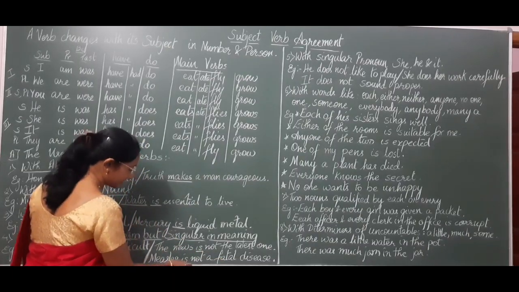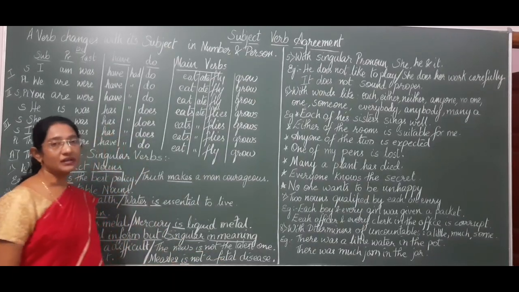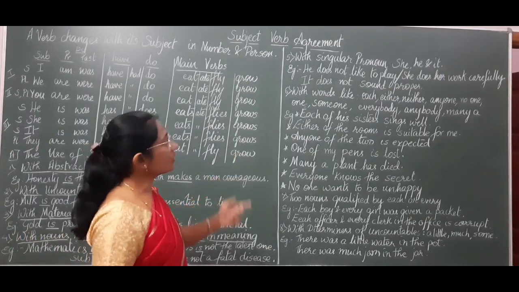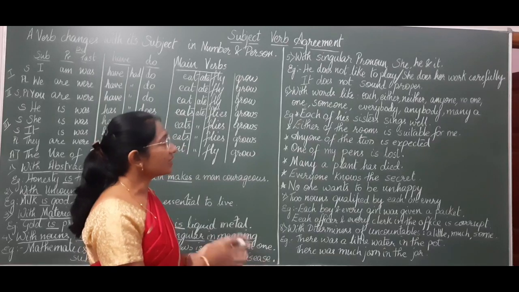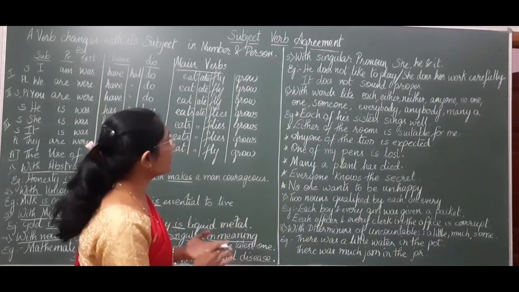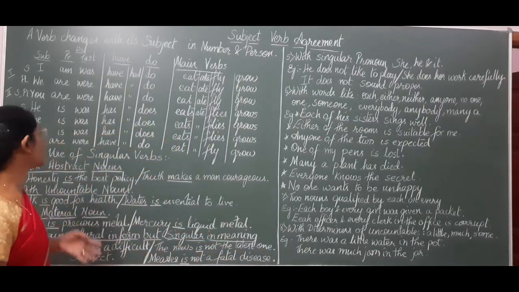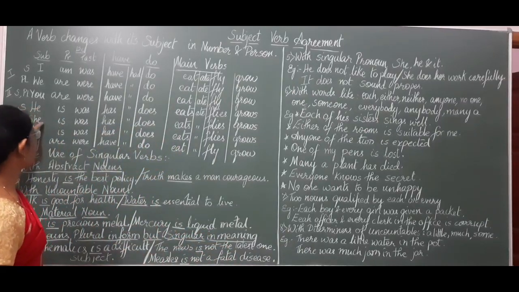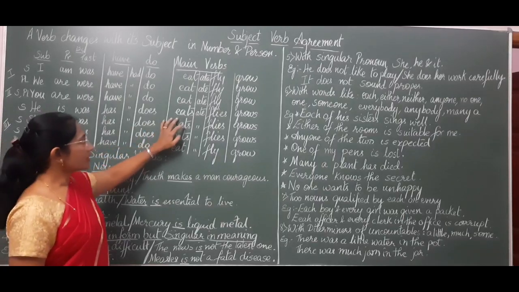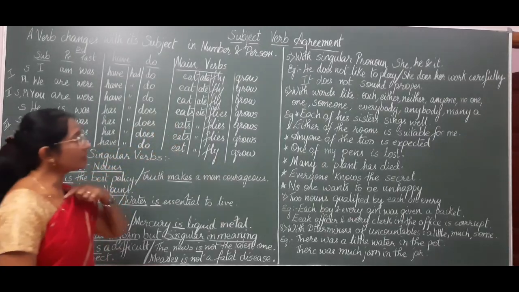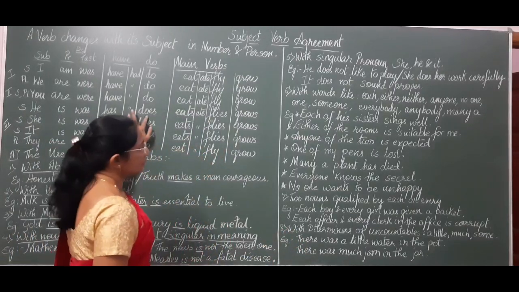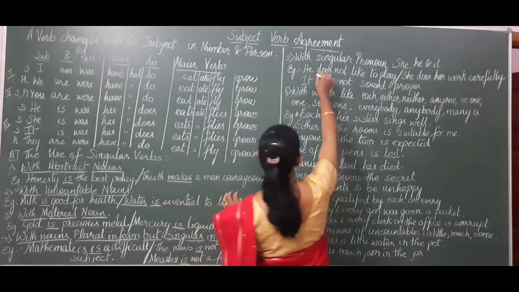Well, so next we see singular pronouns like he, she, it. We always use singular verbs with he, she, it. Example: He does not like to play.